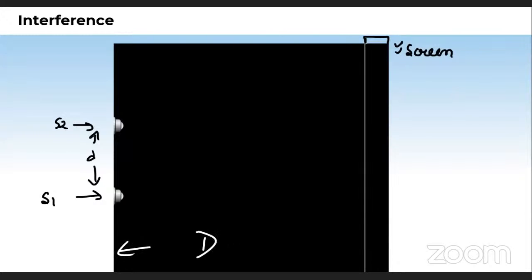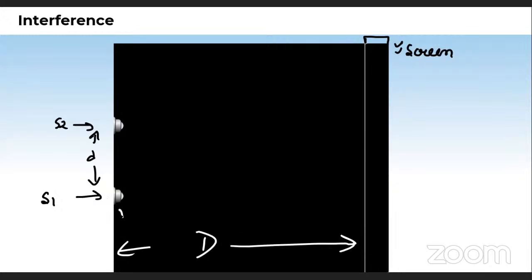Few things I'm going to tell you here. This is some source of light S1. This is some source of light S2. There's a small distance d between these two sources. This complete width is the screen, which is placed at a distance capital D from the sources.